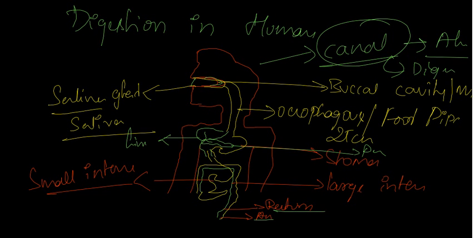So what is meant by the digestive system? I already told you the liver and pancreas produce digestive juices. These digestive juices convert complex substances of food into simpler ones. This is the digestive tract, and associated with the glands, the liver and the pancreas, together they constitute the digestive system.